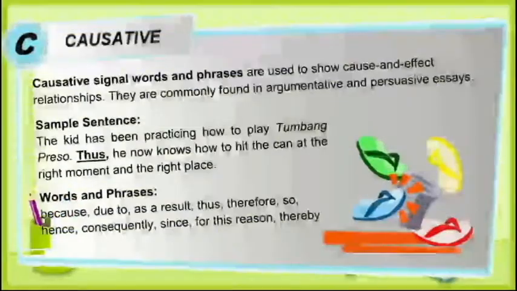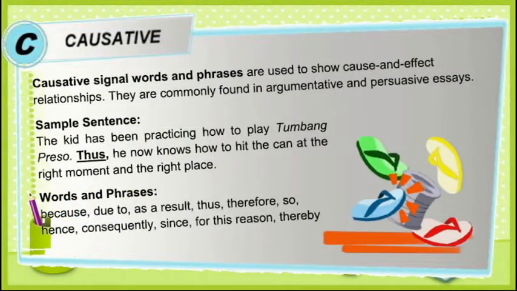The third category of signal words and phrases is causative. Causative are used to show cause and effect relationships. When we say cause, it is simply the reason for an action. When we say effect, it is simply the result of an action. They are commonly found in argumentative and persuasive essays.